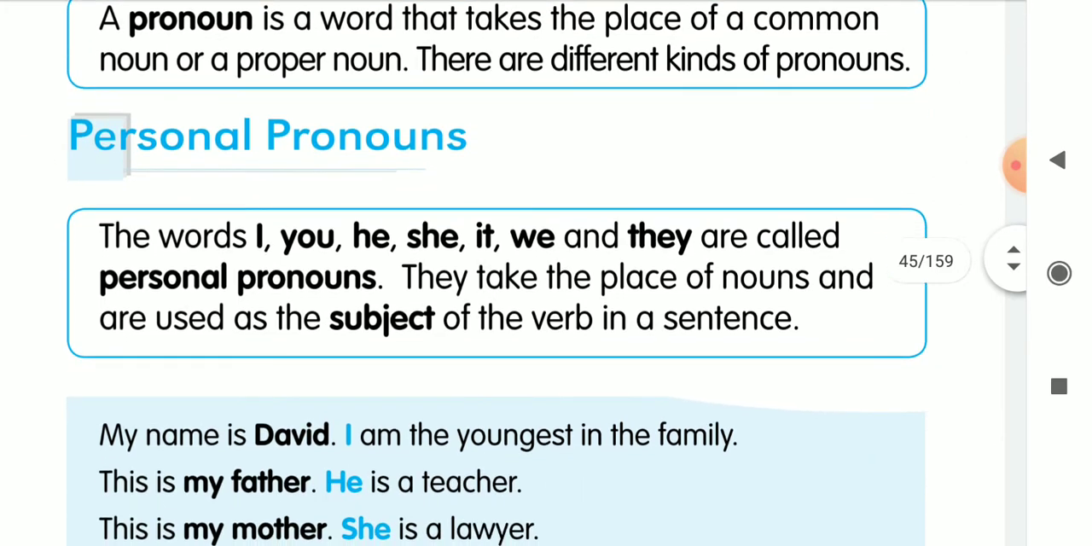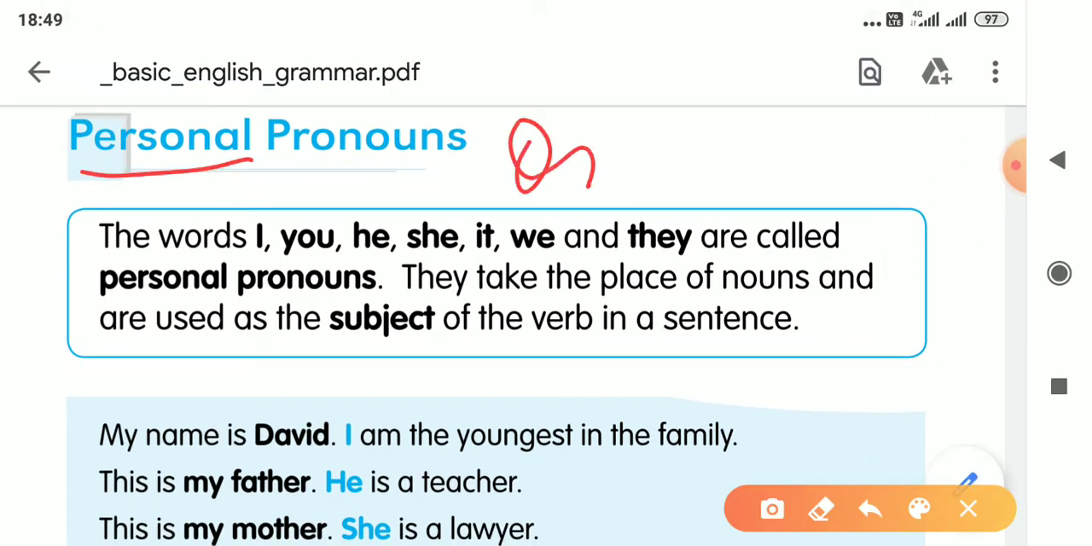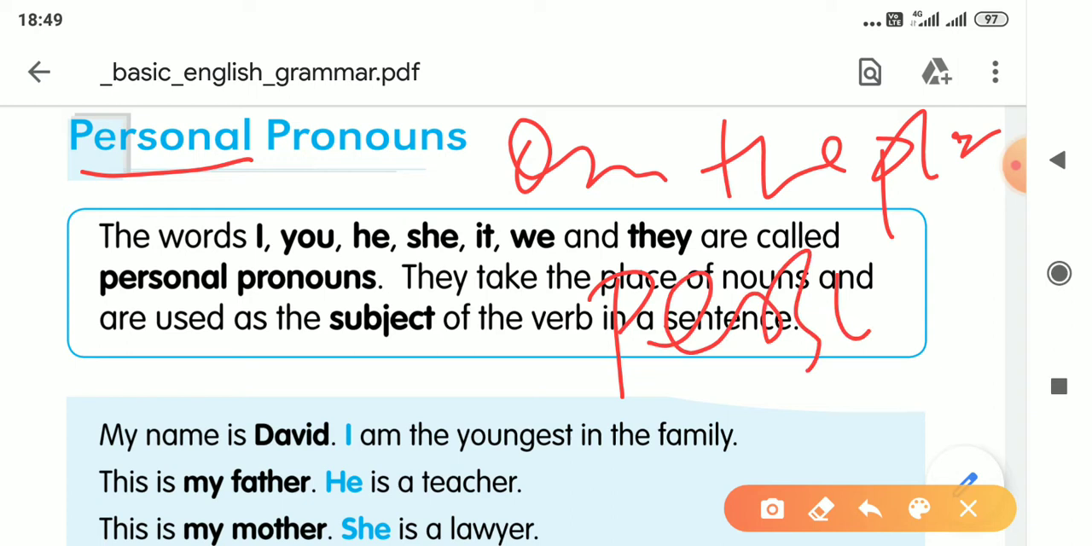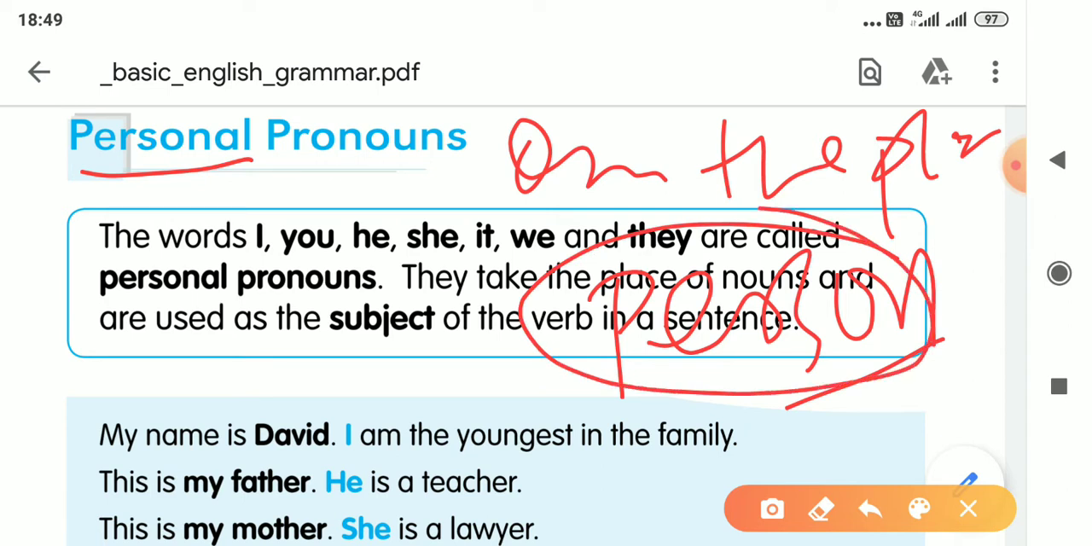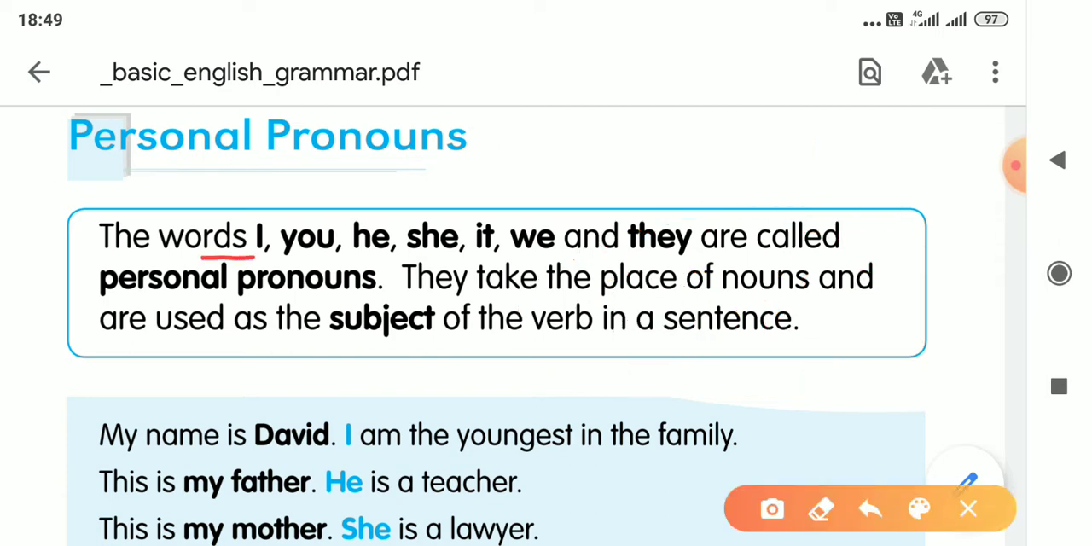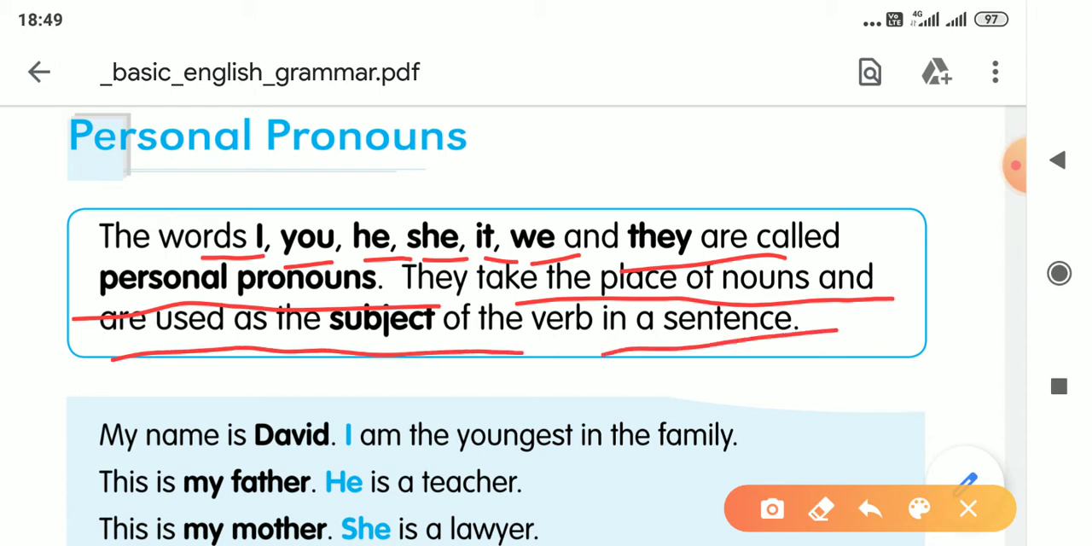First one is personal pronoun. Personal means in the place of a person. So the pronoun which is used for a person. The pronouns used for a person we call personal pronouns. We can understand by its word. See examples: I, you, he, she, it, we, they. These are personal pronouns. They take the place of noun and are used as subject of the verb in a sentence. So these are your personal pronouns.